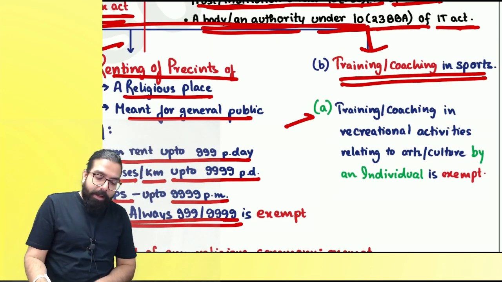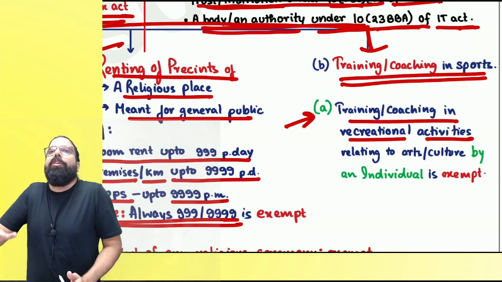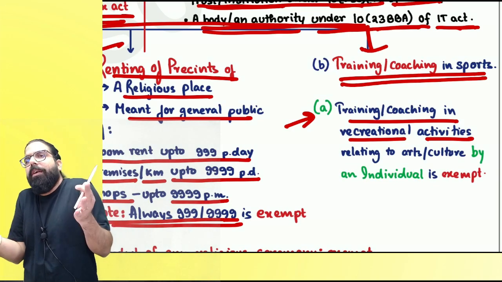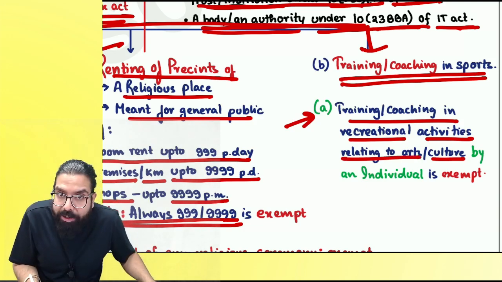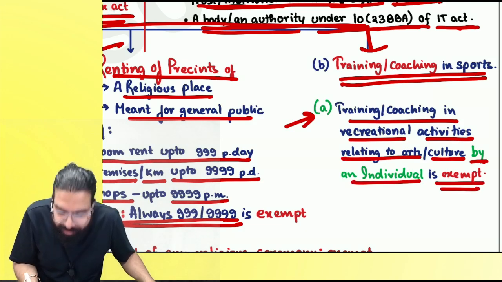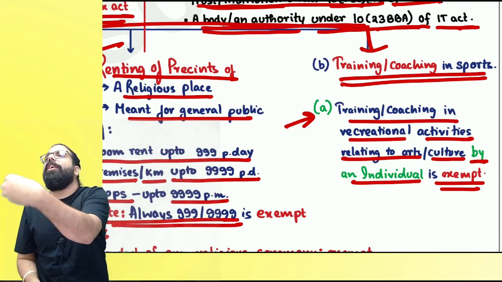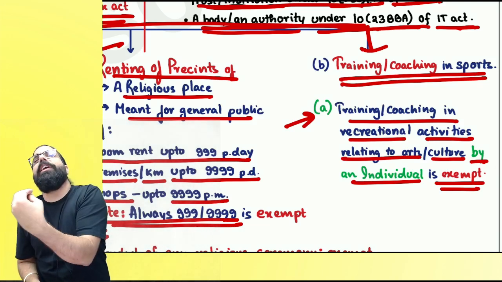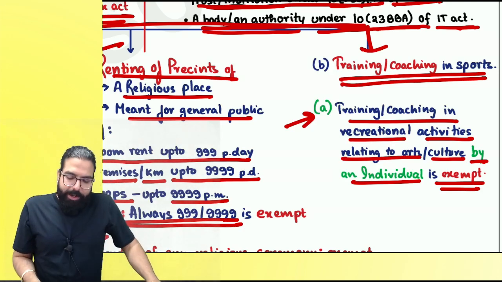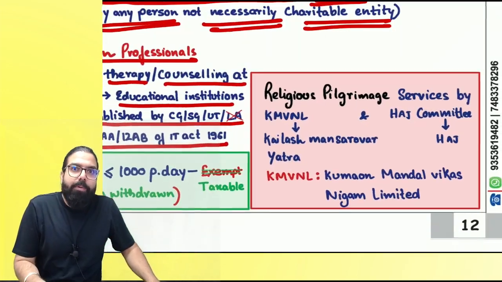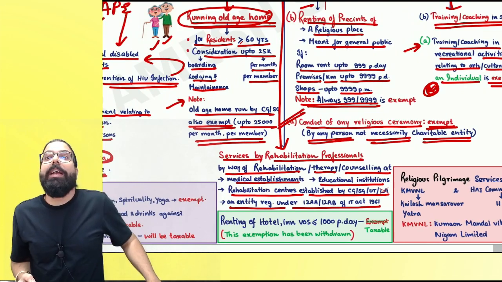The next one is training or coaching in recreational activity. Baba, what do you mean by recreational? Recreating yourself, something which is done for fun, hobby, etc. Are we clear? In relation to art or culture, if it is done by an individual, it shall be exempt. Earlier, training or coaching given in recreational activity relating to art and culture by anyone was exempt. Now it is only by an individual that shall be exempted. Are we clear, everyone? Baba, important part of the amendment, okay? Only by an individual shall be exempt.